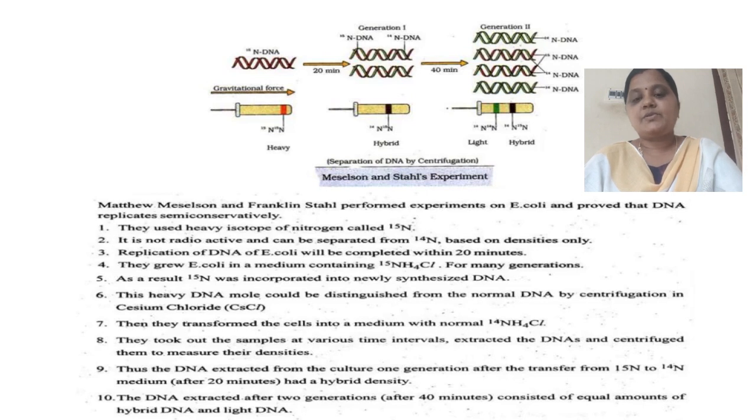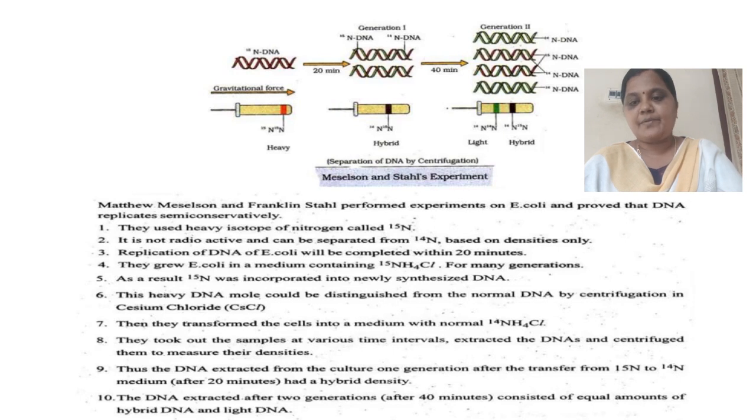So for this, they took out samples at various time intervals, extracted the DNA, and centrifuged them to measure their densities. The DNA extracted from the culture after one generation, after transfer from 15N to 14N, takes 20 minutes. After completion of 20 minutes, the gravitational force shows that in the first generation, it would be a hybrid density.